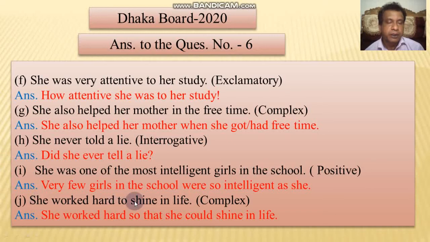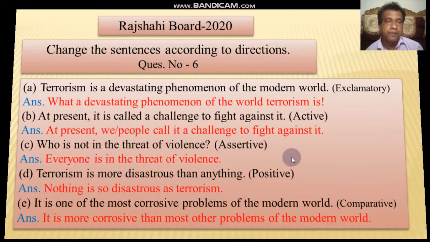She worked hard to shine in life. To shine in life, in order to. This is the purpose, so we should use so that. It is past tense, so we use could. If it is present tense, we use can or may.